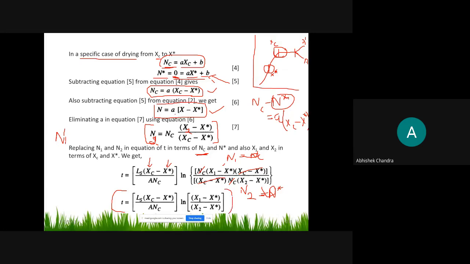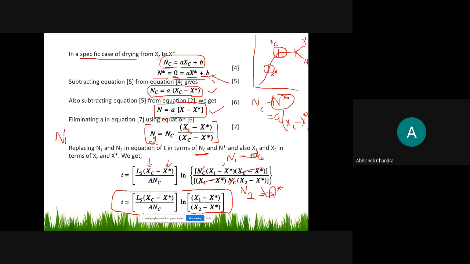For the specific case from the critical moisture content to the equilibrium moisture content, the rate of drying throughout we have considered as linear, and the time required for this drying period is evaluated with the help of this, right. So you can find out in a simple way this way, so these are the equations used in the designing of a dryer.